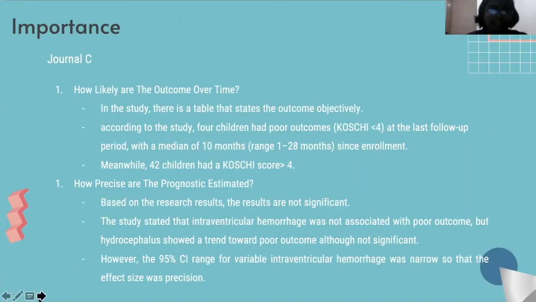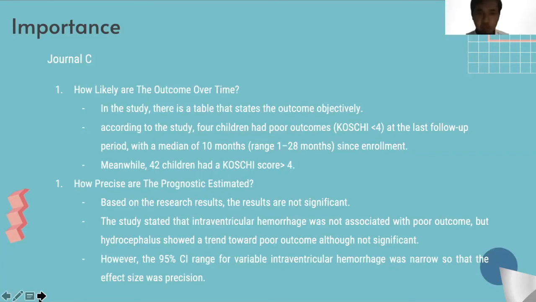Finally, for journal C, the outcome over time: there is a table that states the outcome objectively. According to the study, 4 children had poor outcomes according to Koski, a score less than 4, at the last follow-up period with a median of 10 months, within the range of 1 to 28 months since enrollment. Meanwhile, 42 children had a Koski score more than 4.